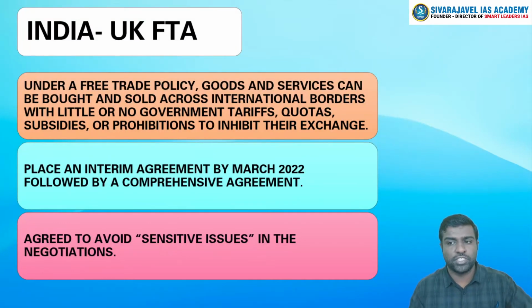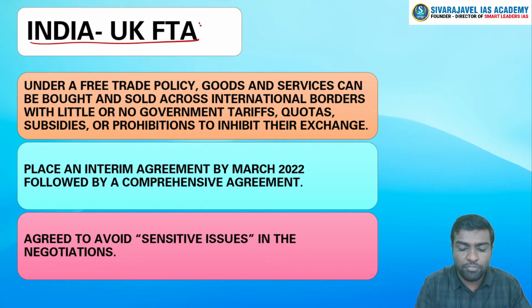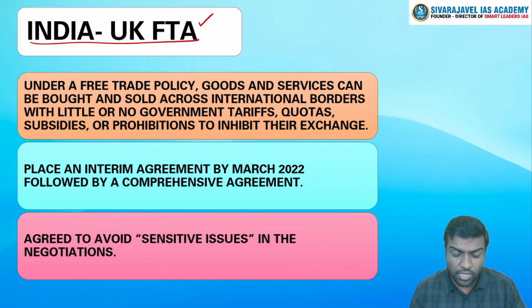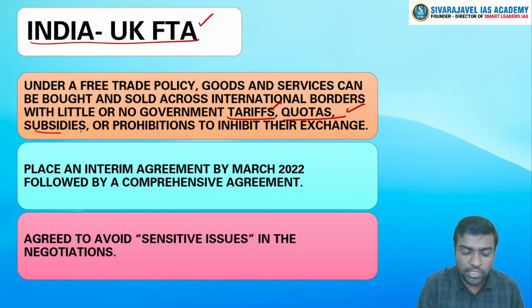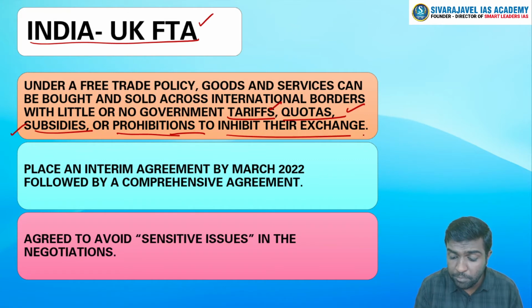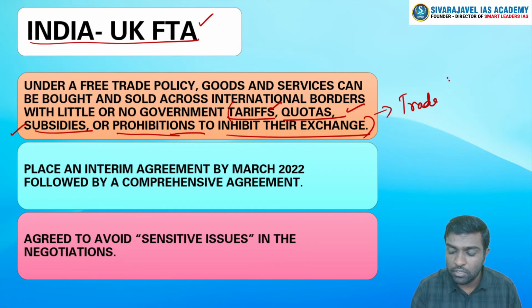The third topic of discussion is about the India-UK free trade agreement. So what is a free trade agreement? Of course, a free trade agreement can be bilateral or multilateral based on how many countries come together. India-UK is a bilateral free trade agreement. Usually in a free trade agreement or policy, we try to bring down tariffs, quotas, subsidies and any prohibitions which inhibit the exchange of goods and services, or trade, between the concerned states or countries.